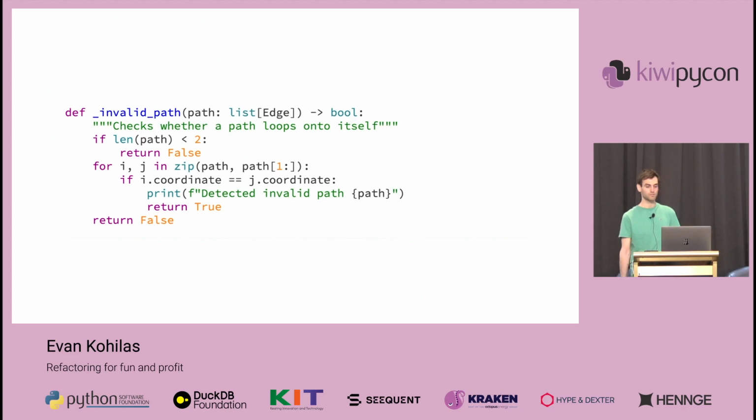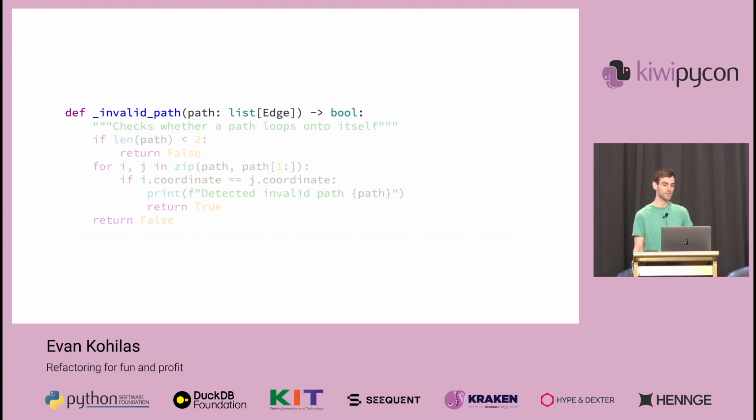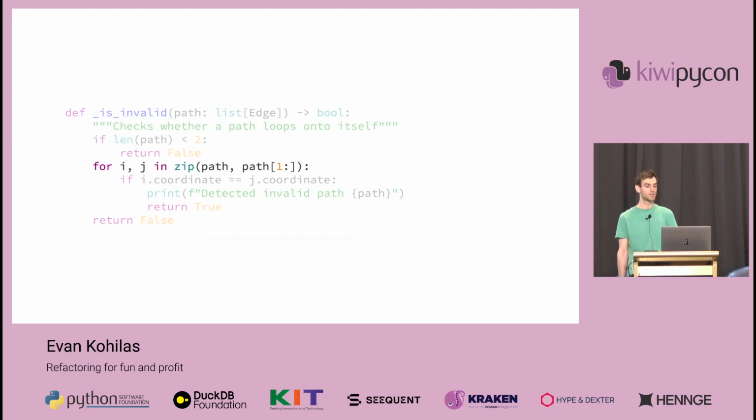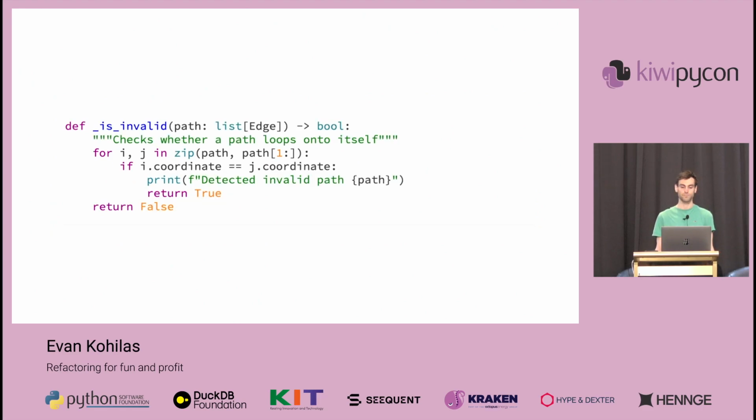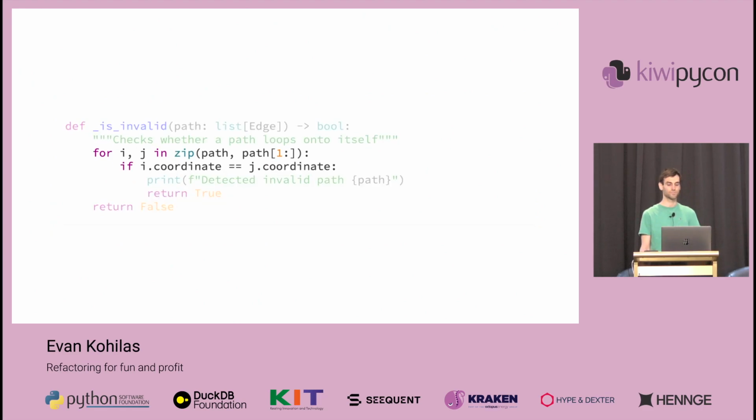Actually, while we're here, and I think running ahead of schedule, I noticed a few more things we could refactor. This invalid path function name is a bit redundant, like we mentioned before. So let's update it, removing the redundancy of path and adding is so that it reads more naturally as a verb. This length check is also redundant, since zip will return an empty iterable if any of the iterables that were given are also empty. So we can just remove that.